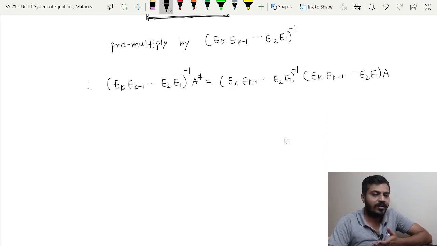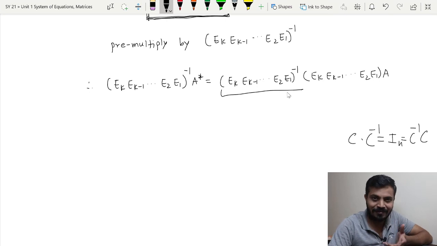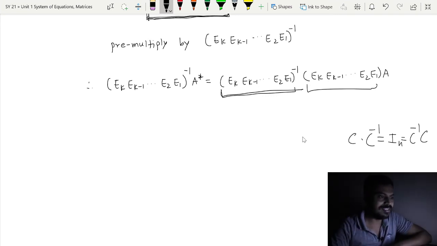Now, we already know that whenever some matrix is invertible, let us say C is invertible, then C multiplied by its inverse, that is C inverse, is equal to the identity matrix, which is equal to C inverse multiplied by C. So, the same thing will happen here. The inverse and the matrix, this multiplication is going to be the identity matrix, that is nothing but In in our case.